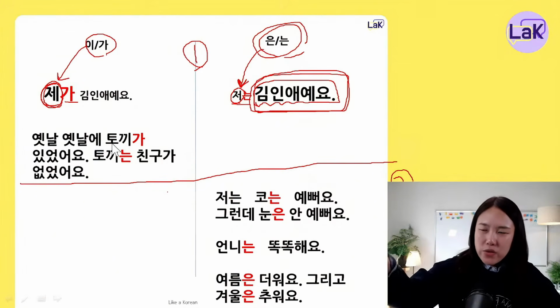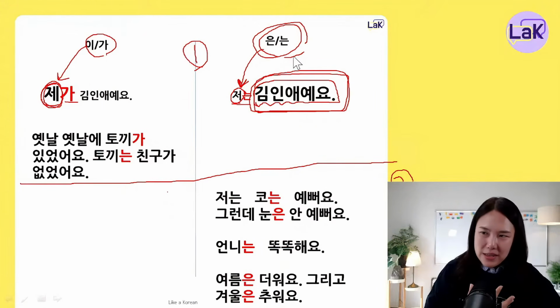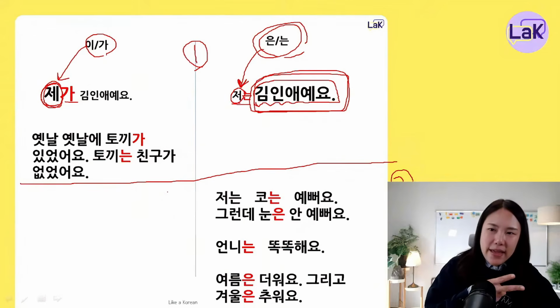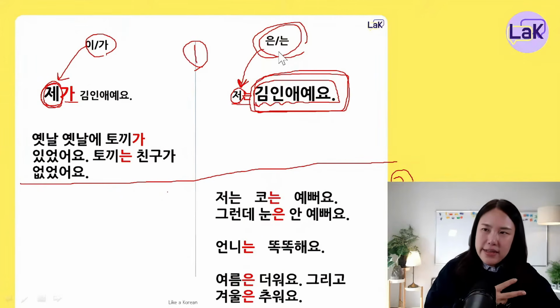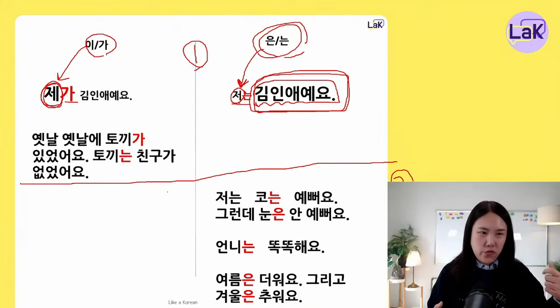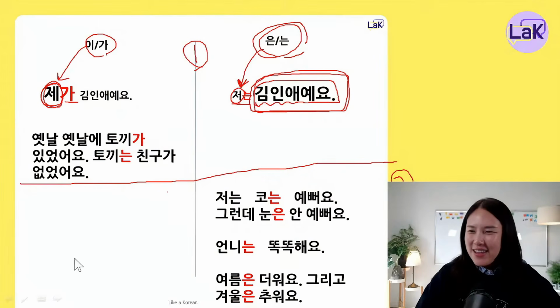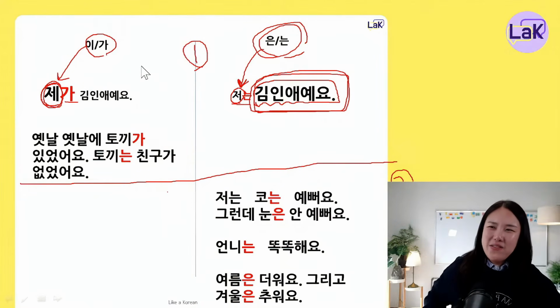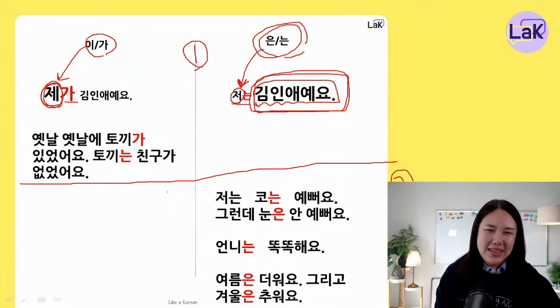When you bring a new topic, use 이가. And then if you continue talking about this topic, use 은는. Like that. And then the second difference is that 은는 has this type of meaning, comparison. 코는 예뻐요. 눈은 안 예뻐요. Okay, that was the difference between 이가 and 은는.